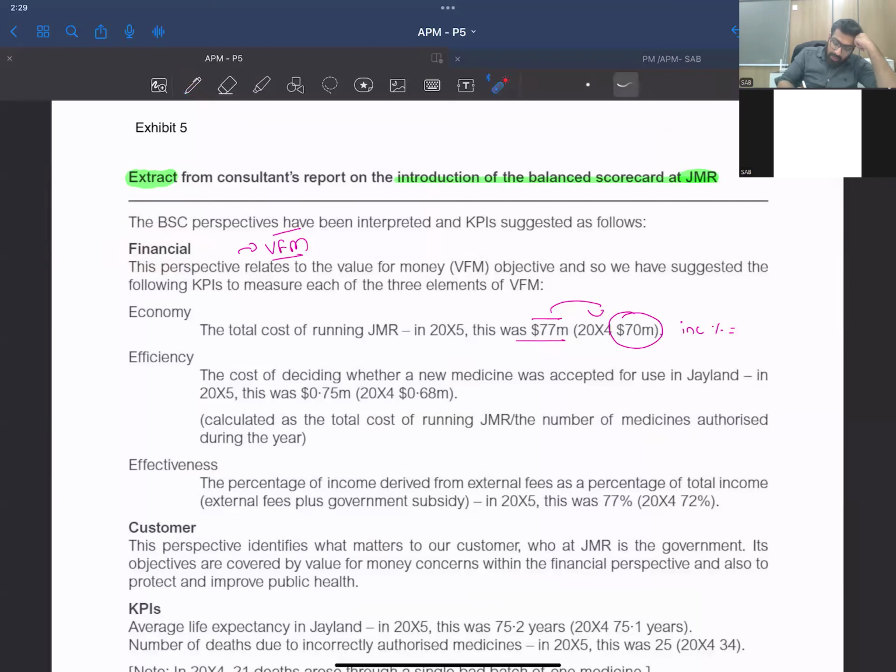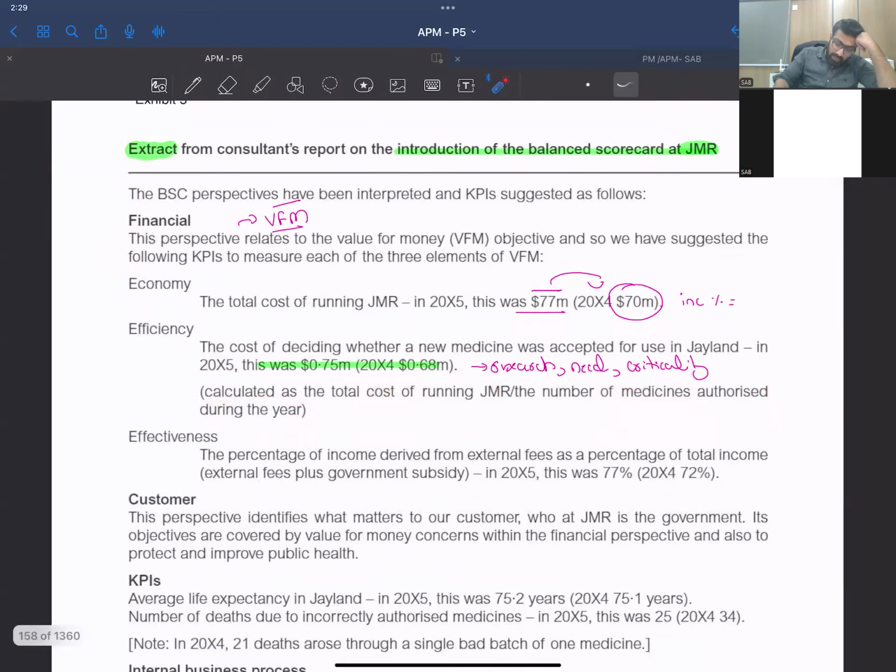Efficiency: the cost of deciding a new medicine was accepted for use in J-Land was 0.75 million. So what they do is research whether this medicine should be registered, the need for the medicine, similarly the criticality, the pros and cons to the people, and then they allow it or not. So the cost is that, right? And that cost is calculated as total cost of running divided by the number of medicines authorized during the year.